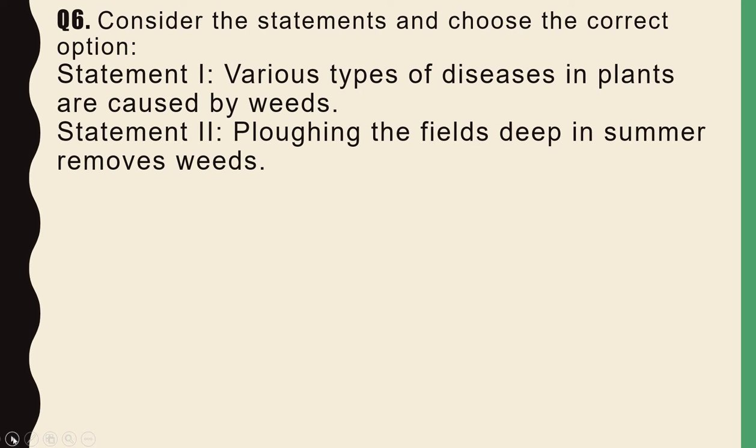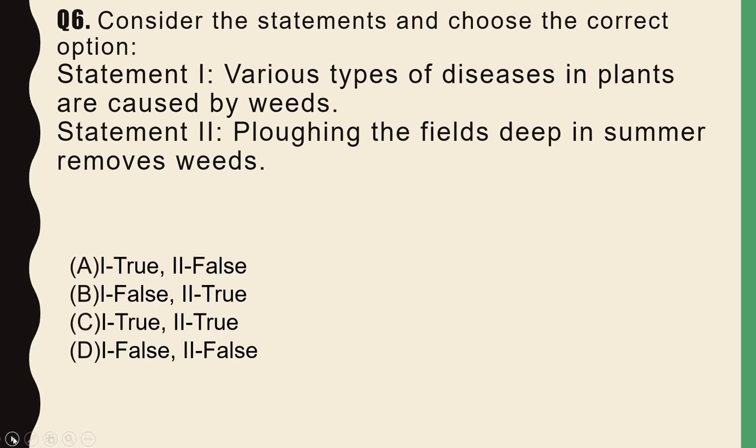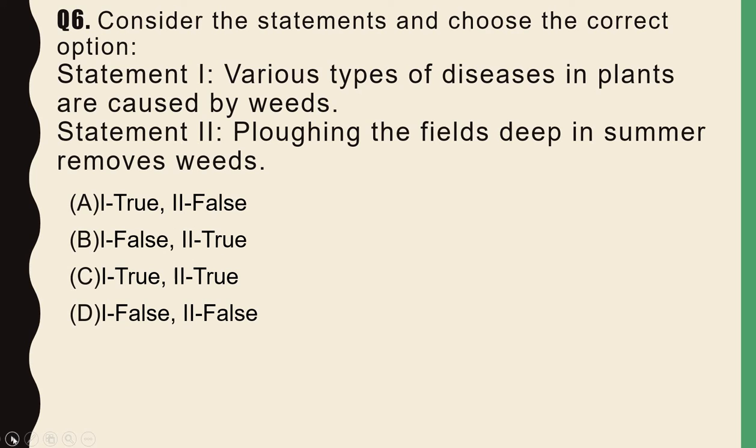So moving further towards the next question, and the question is, consider the statements and choose the correct option. Statement 1: Various types of diseases in plants are caused by weeds. Statement 2: Plowing the fields deep in summer removes weeds. And the options are: statement 1 is true, 2 is false; 1 is false, 2 is true; 1 is true, 2 is also true; both 1 and 2 are false.